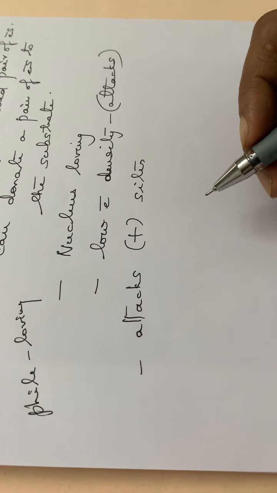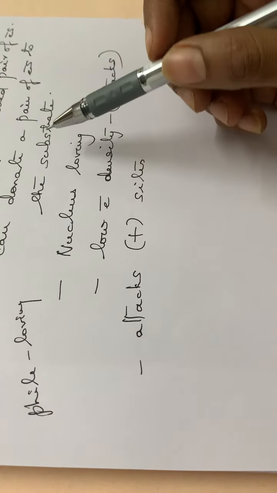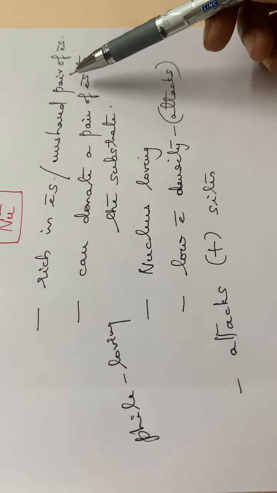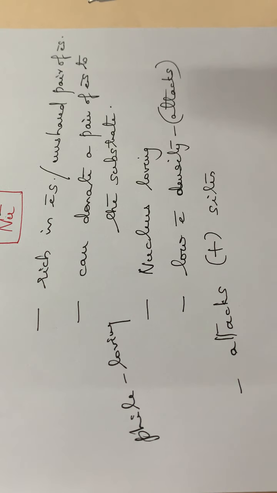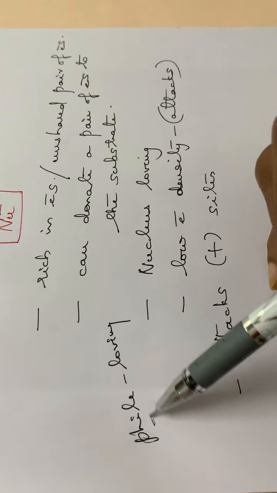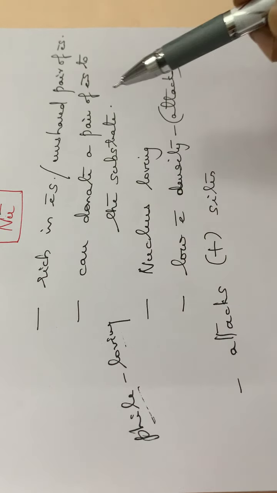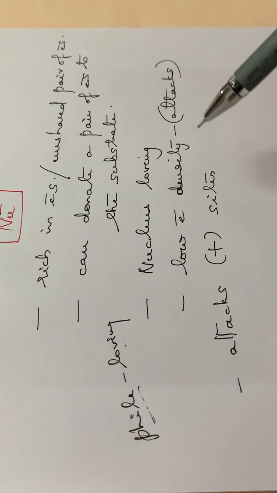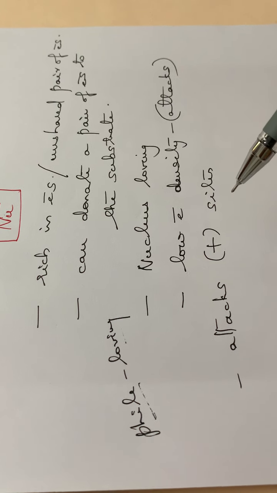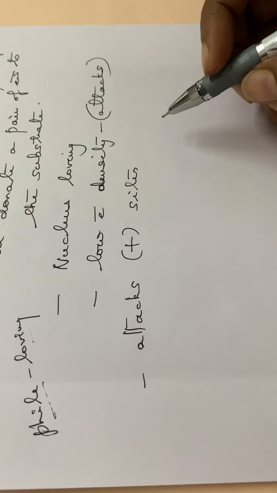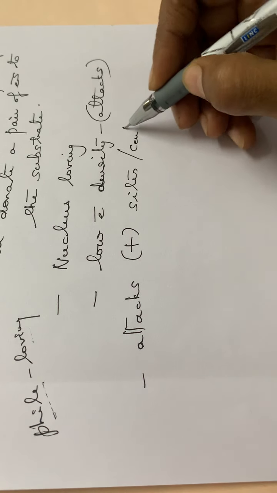So these are the definitions for a nucleophile. Nucleophiles are rich in electrons, or they have an unshared pair of electrons. The second point is that they can donate a pair of electrons. Then phile means loving, so nucleophile means it is nucleus loving. They will be attacking low electron density regions, which means they will be attacking the positive sites or positive centers of a substrate.